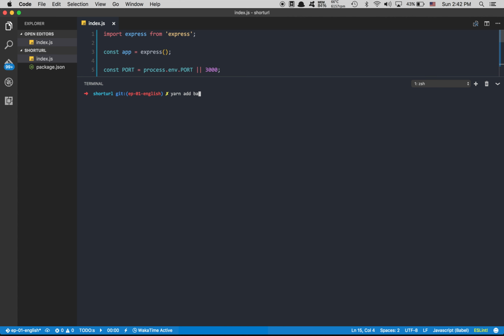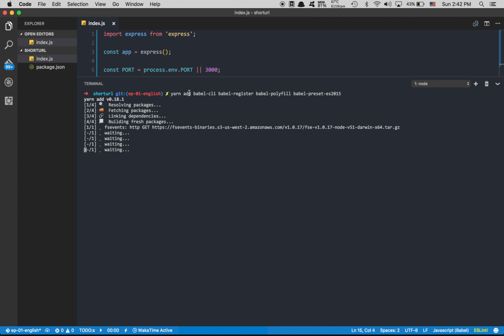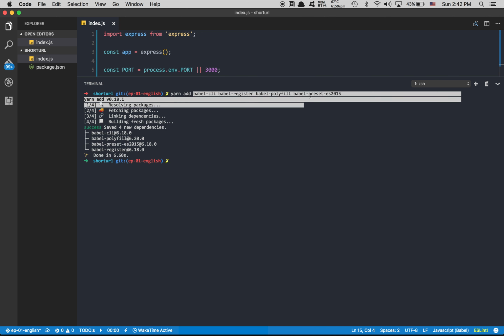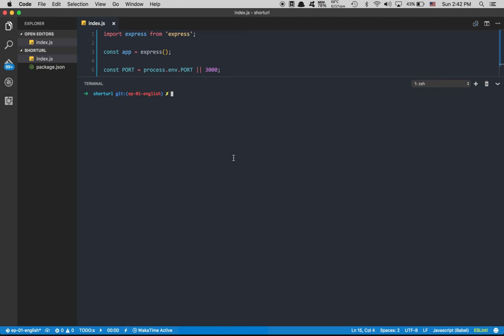So here we're gonna add Babel CLI, Babel register, Babel polyfill, and finally Babel preset ES2015. And yes, for the ones who didn't know, you can do this in one line, no need to press enter on every module.